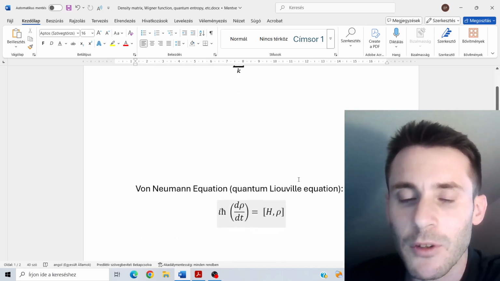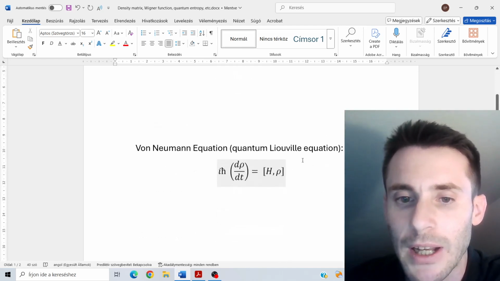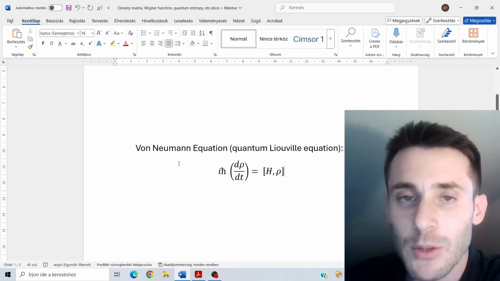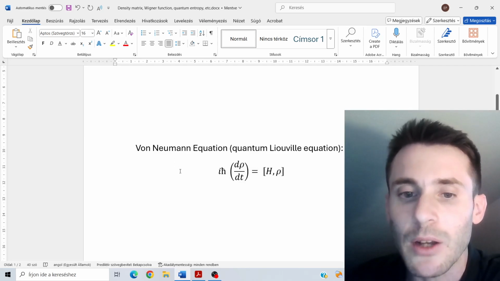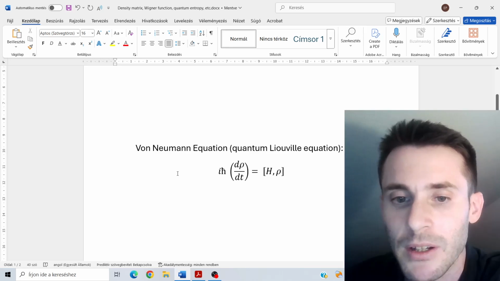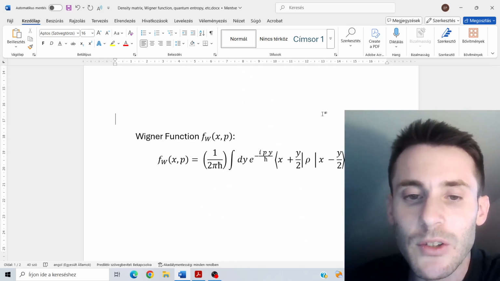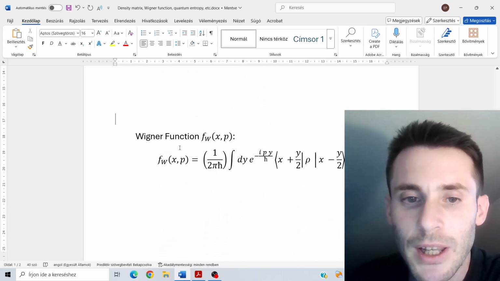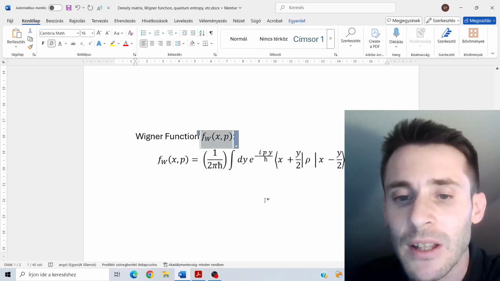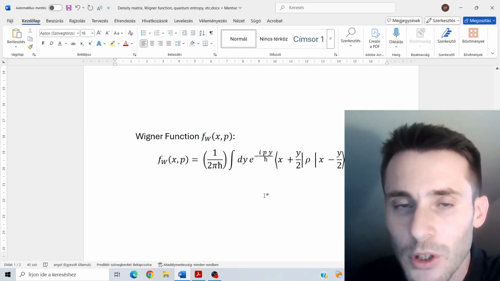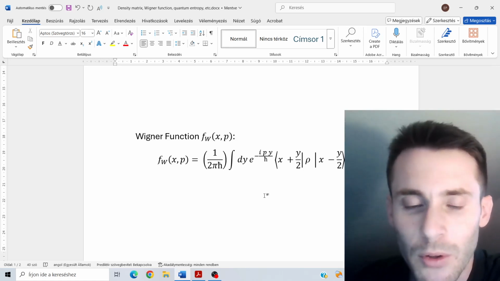Then, starting from the density matrix, we will be able to derive the so-called von Neumann equation, and this will also be important in the description of quantum systems and to see how decoherence appears and disappears and so on. And the density matrix is also a tool which can be used in the definition of the so-called Wigner function. The Wigner function is another important function that also allows describing the transition from the quantum world to the classical world.